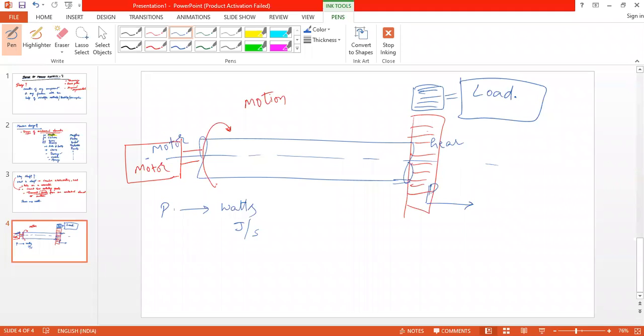Okay. Have you understood the arrangement here? Yes. So there is a motor, there is a shaft and a gear connecting a machine gear and a load. So assume that this load has to be rotated.